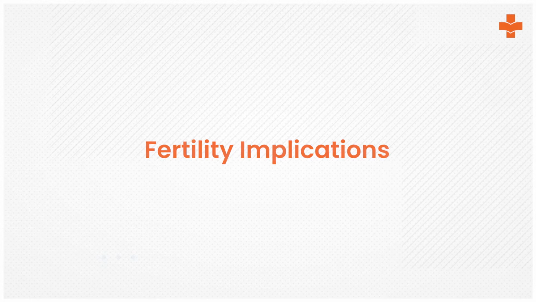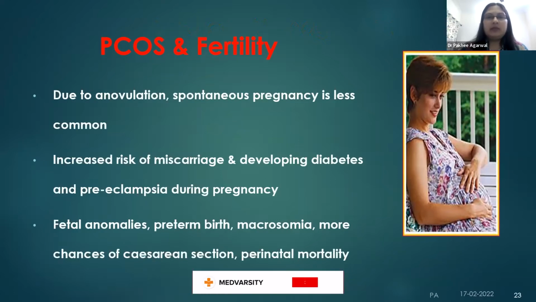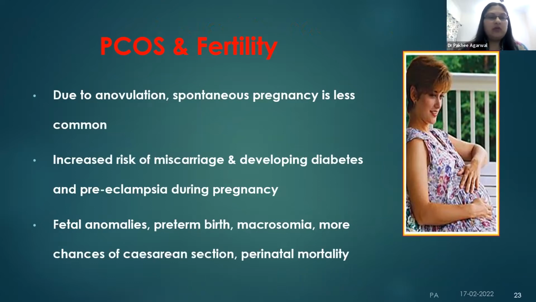Now, why does PCOS affect fertility? PCOS affects fertility in 2-3 ways. One is because there is no ovulation, so no egg is being released. So obviously pregnancy cannot occur. So spontaneous pregnancy becomes very uncommon. It may occur in the odd scenario, but by and large, that's not the norm, because the ovulation is dysfunctional.